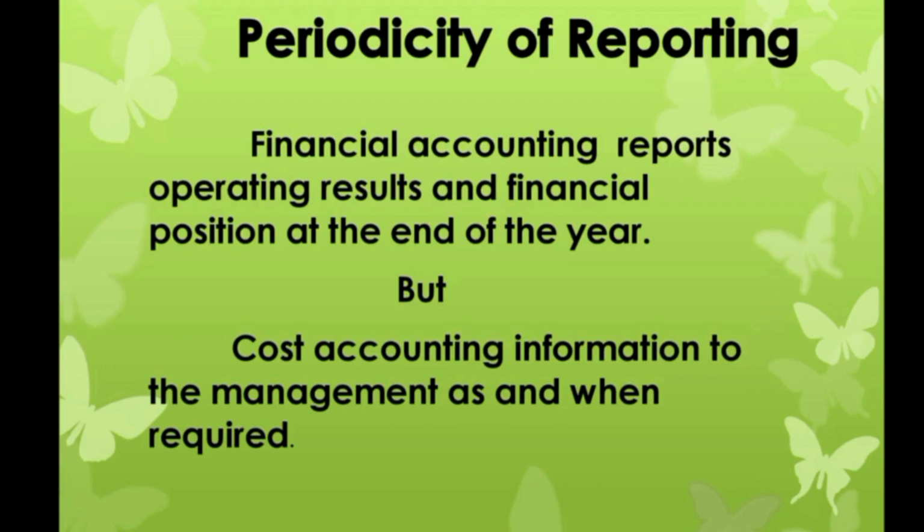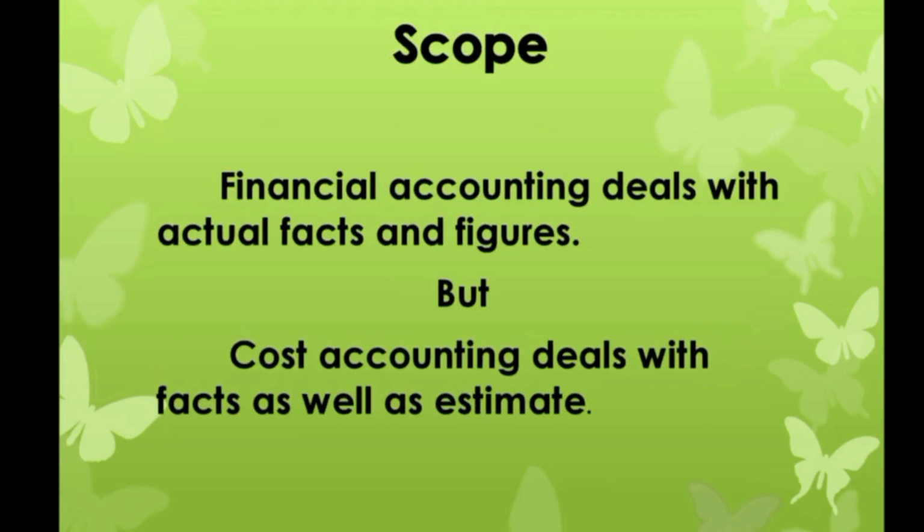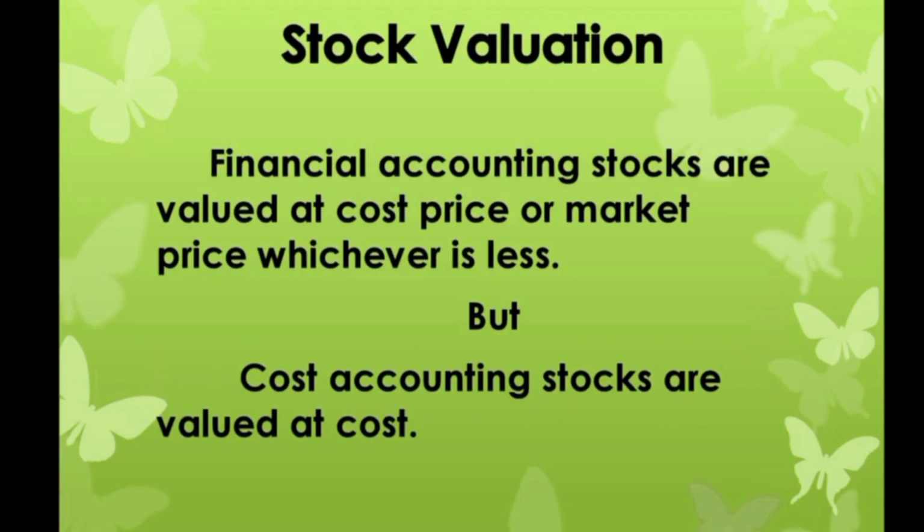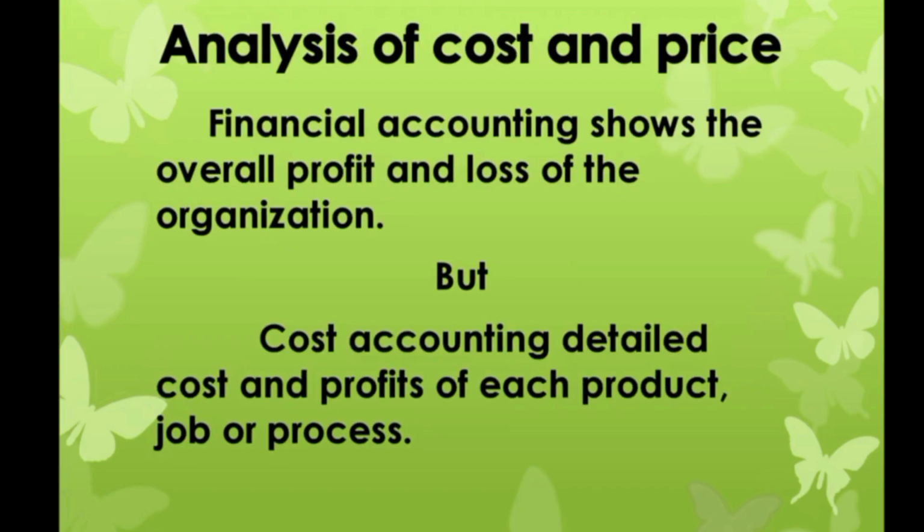Scope. Financial accounting deals with actual facts and figures, but cost accounting deals with facts as well as estimates. Next thing, stock valuation. In financial accounting, stocks are valued at cost price or market price, whichever is less. But in cost accounting, stocks are valued at cost only.